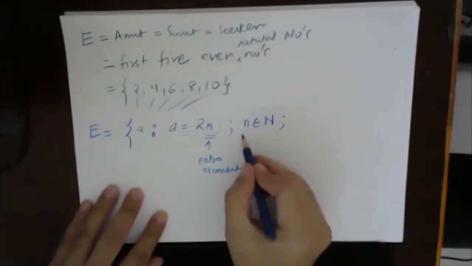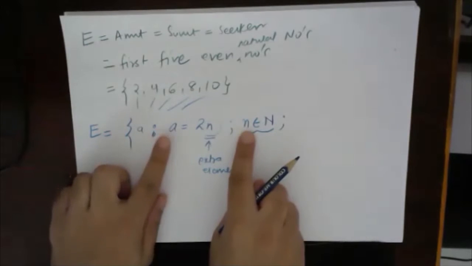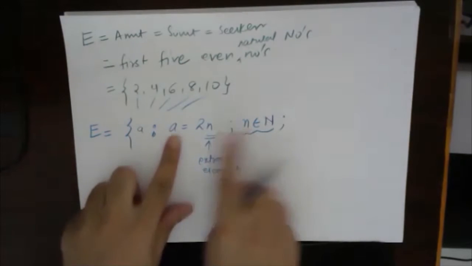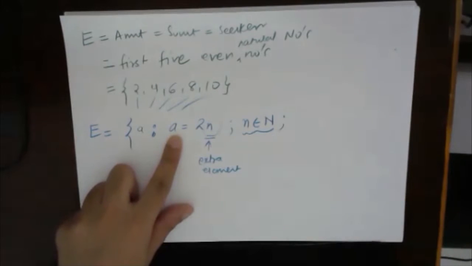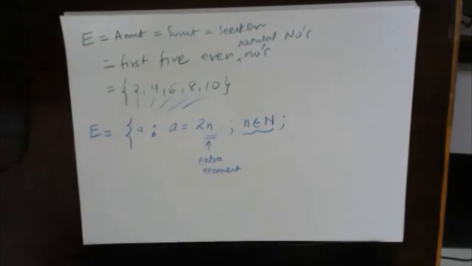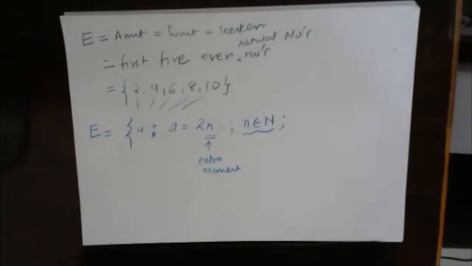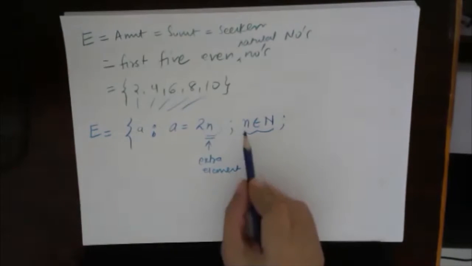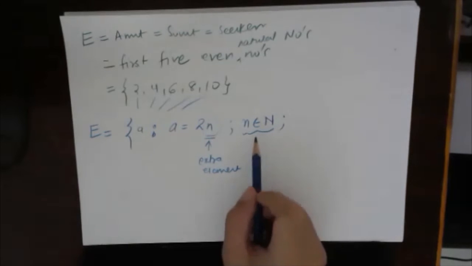As soon as I have said this is natural numbers, what does A become now? N will start from which element? N will start from 1. So A will become 2, 4, 6, 8, 10, 12, 14, 16 and so on. So that means A will take all even numbers. A will become even natural numbers. Now again, this N does not have a boundary, right?